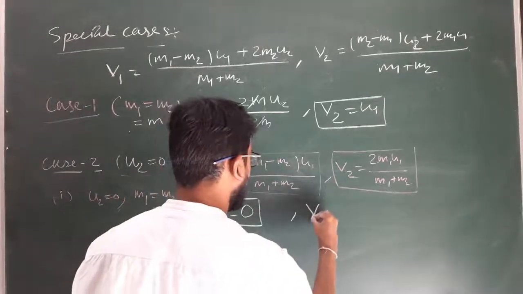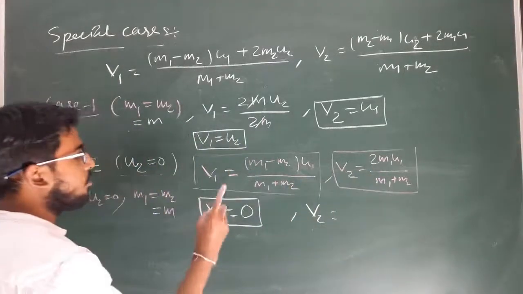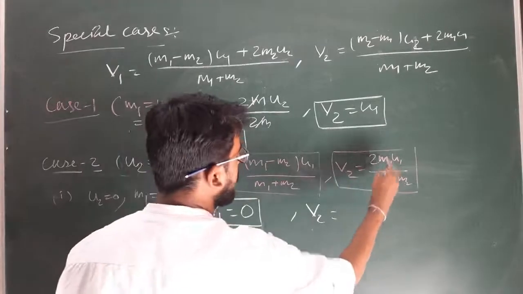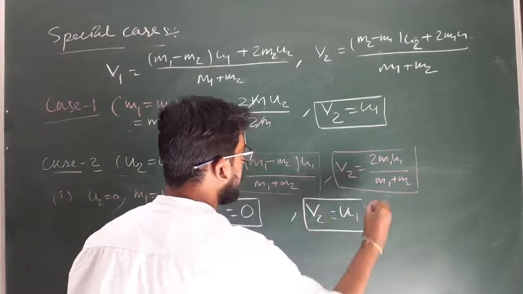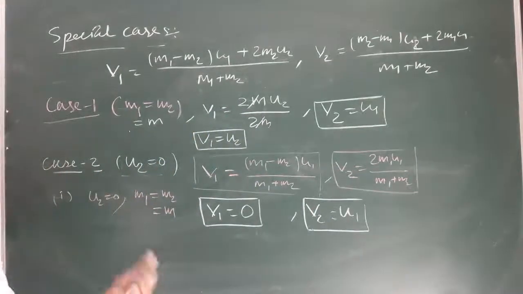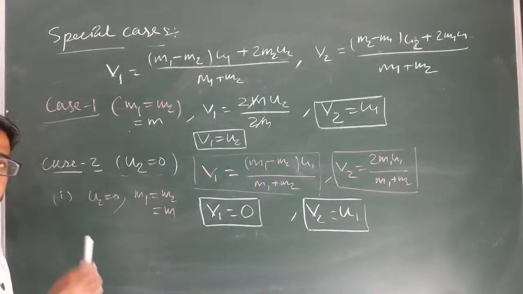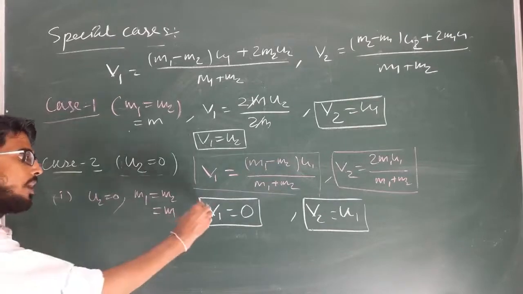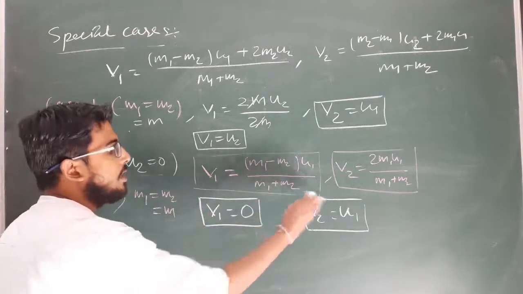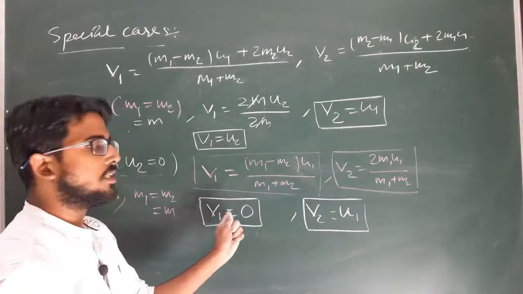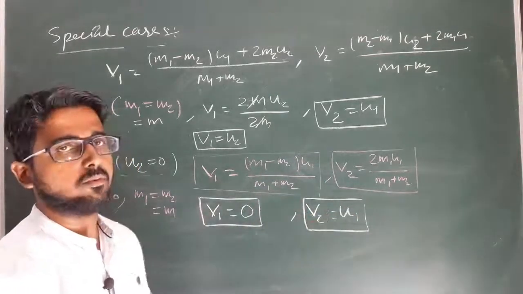And what is the value of V2? As m1 equal to m2, it will become 2m by 2m, so V2 will be equal to u1. That means when two bodies of same mass collide with each other, provided the second body is at rest, then after collision the first body which is moving comes to rest and the second body gains the initial velocity of the first body and starts moving. Clear?